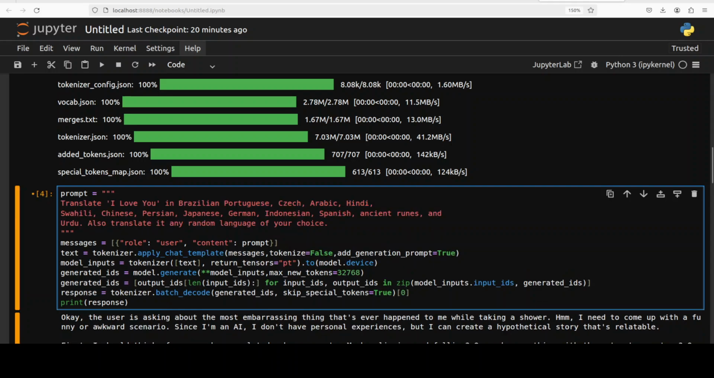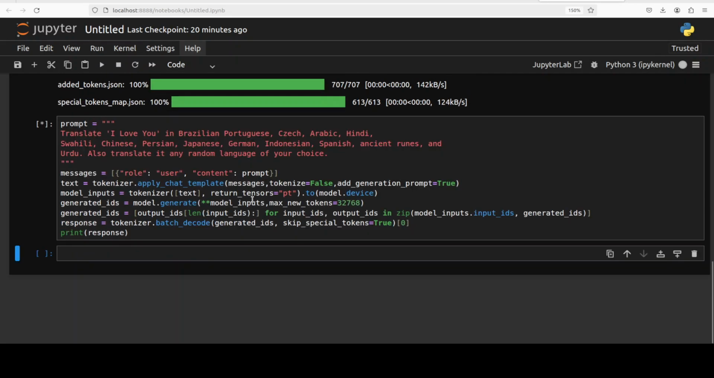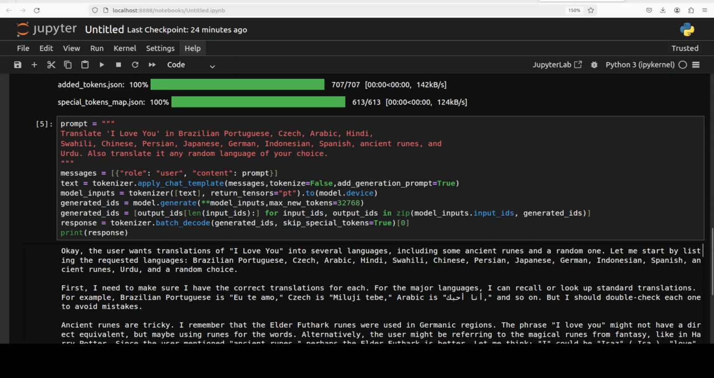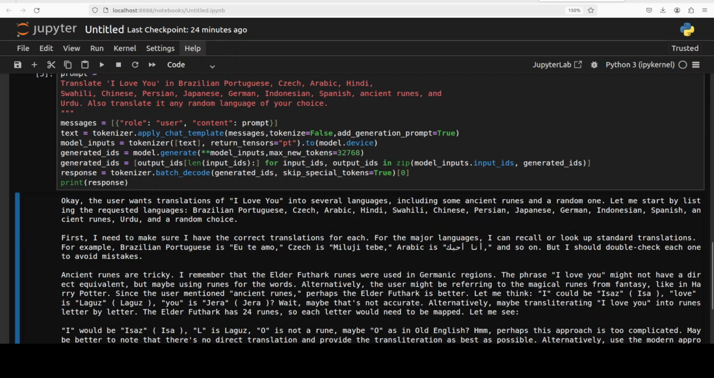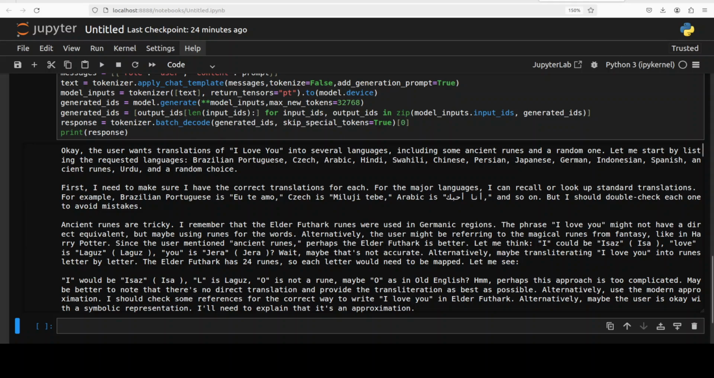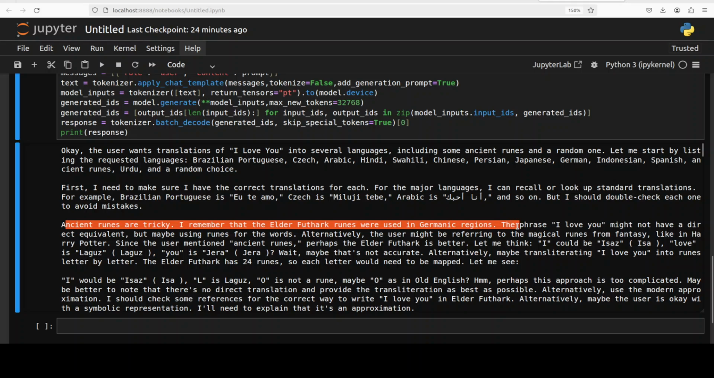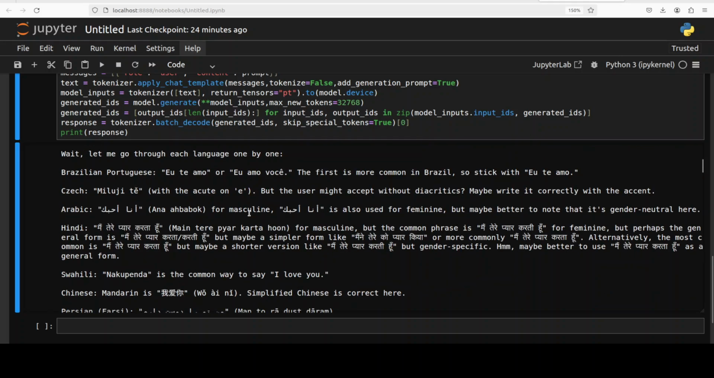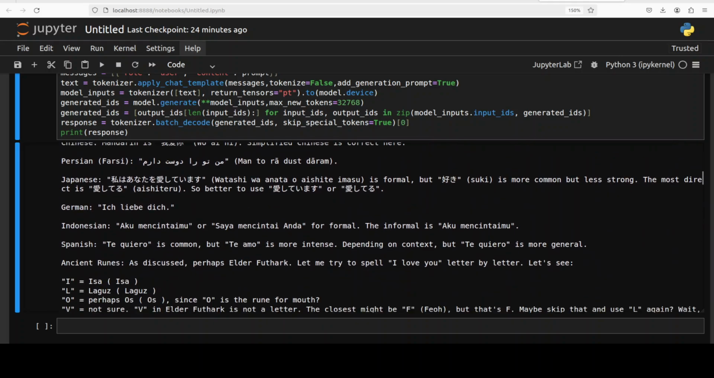Okay, let's check out the multilingual capabilities. So here I'm asking it to translate "I love you" in various languages, even ancient runes, and then I'm asking it to translate into any random language of the model's choice. And there you go. It has come back with the response. Again, it is understanding the question, and it has already identified that ancient runes is tricky. I remember that Elder Futhark runes were used in Germanic regions. Might not have a direct... very nice. Trust me, this is really good. And then it is just slicing and dicing.